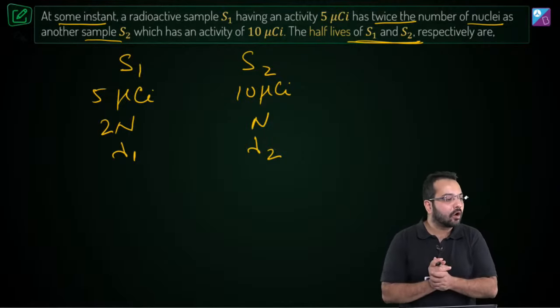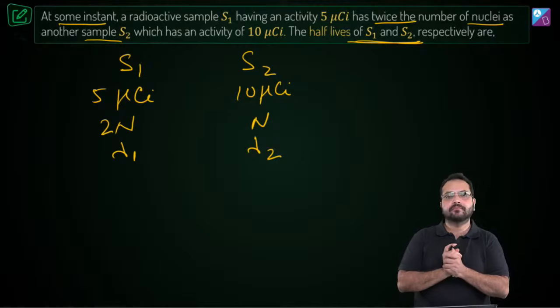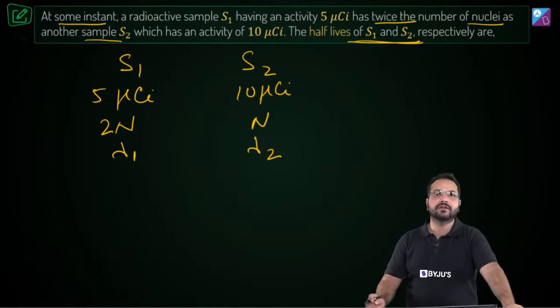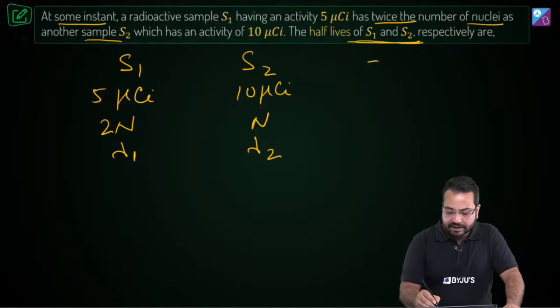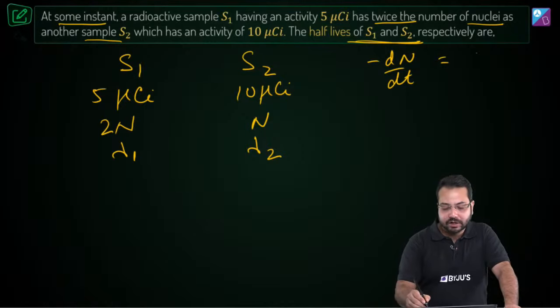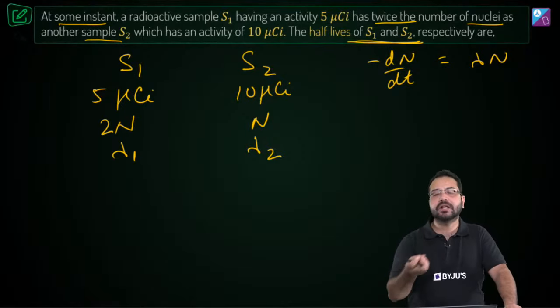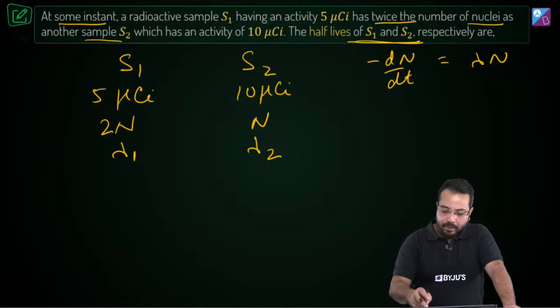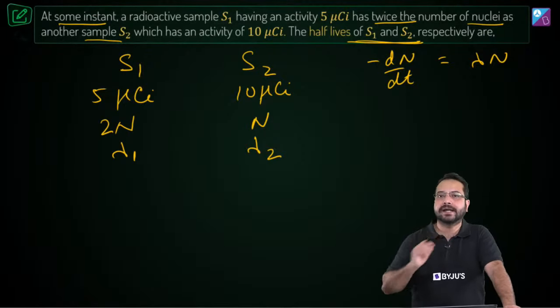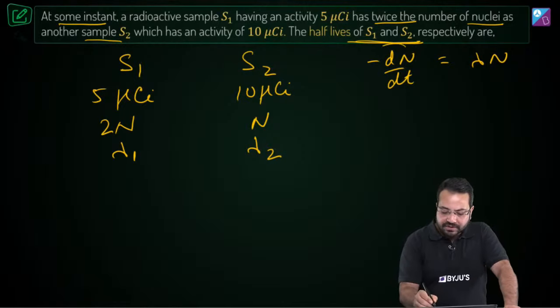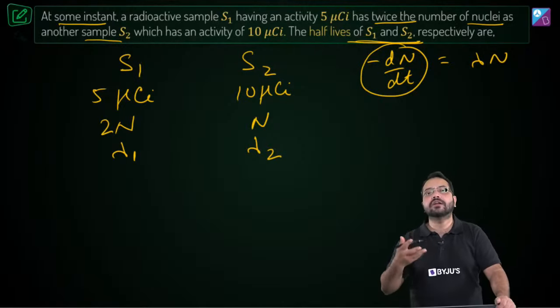Now what is the law of radioactive decay? The law of radioactive decay tells me that the rate of disintegration, minus dN by dt, is equal to lambda N, correct? The rate of disintegration is proportional to the number of active nuclei. So minus dN by dt is equal to lambda N. Now what is this minus dN by dt? It is the rate of disintegration.